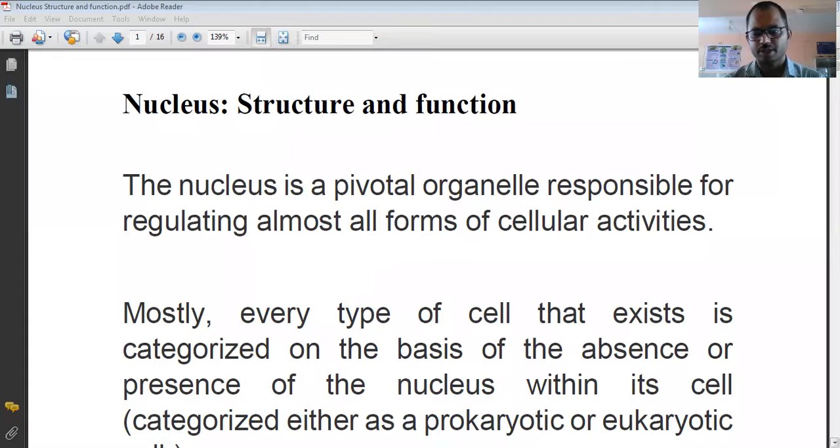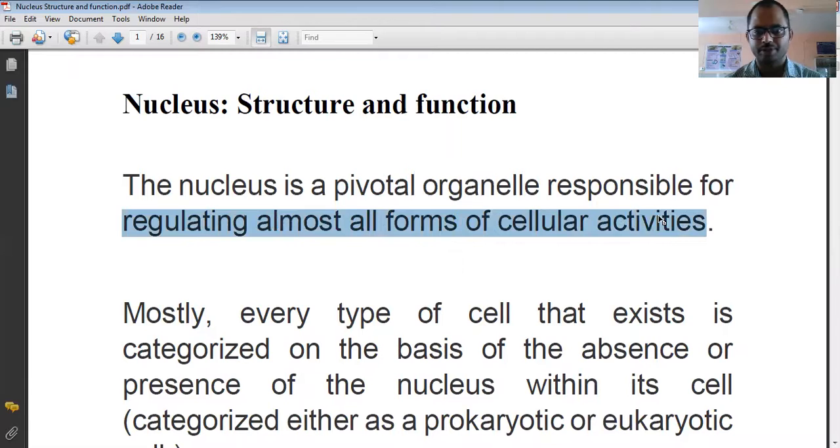So on your screen now you can see there are some important points. As I told you already, we are going to discuss the functions of the nucleus. The nucleus is a very pivotal organelle, a very important cell organelle, which is responsible for regulating almost all the cellular activity, that is, the metabolism which takes place inside the cell. Everything is regulated by the nucleus. Our functions, our behavior, everything is controlled by the nucleus only.